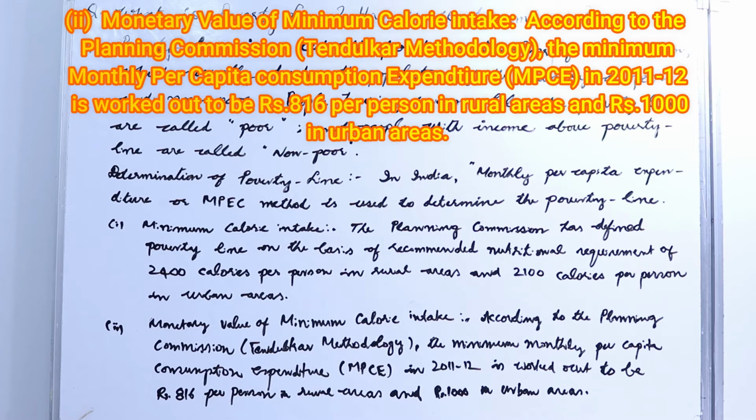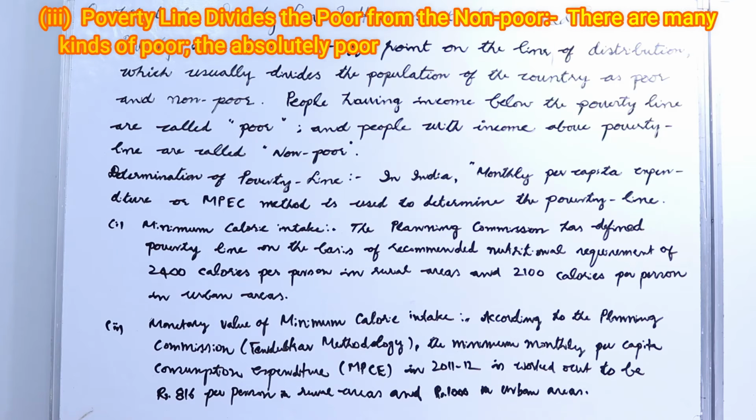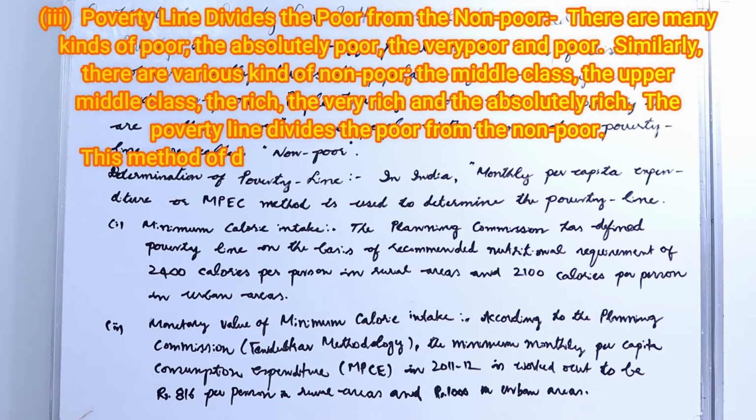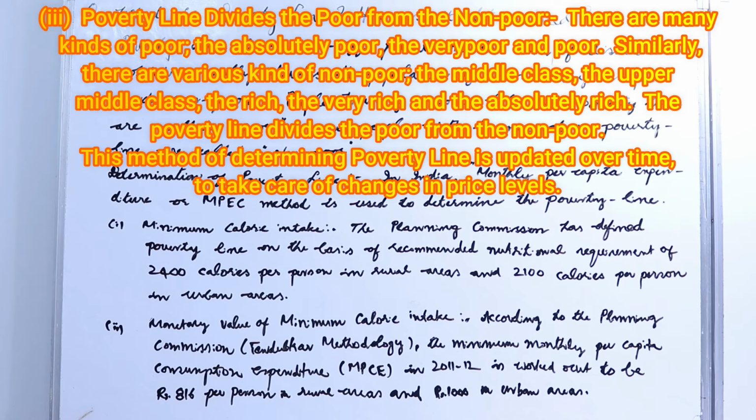Poverty line divides the poor from non-poor. There are many kinds of poor: the absolutely poor, the very poor, and the poor. Similarly, there are various kinds of non-poor: the middle class, the upper middle class, the rich and the very rich, and the absolutely rich. The poverty line divides the poor from the non-poor.